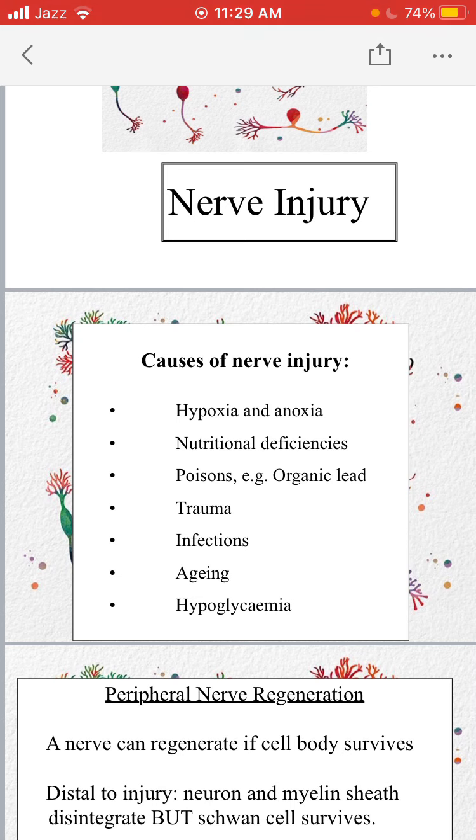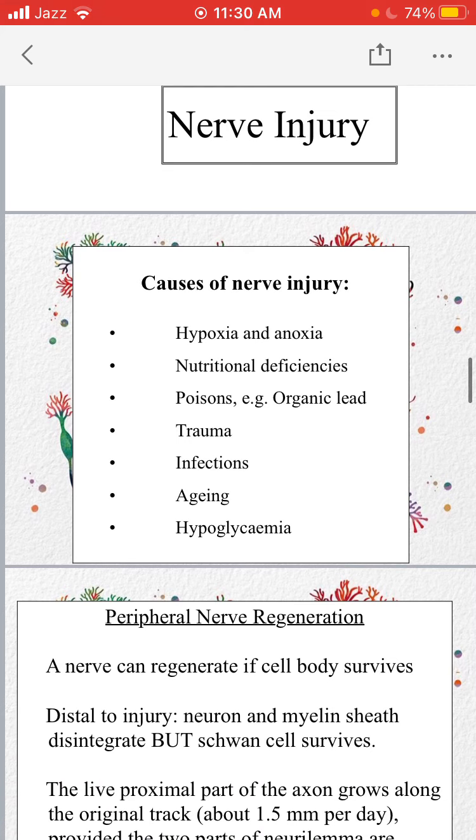Then with aging, many nerve injuries can occur with increase in the age. Last one is the hypoglycemia. Hypoglycemia means fall in the blood glucose levels, right? When there is decrease in the glucose levels of the blood, nerve injury can occur. So hypoglycemia can lead to nerve injury, and our brain cells basically need glucose for their survival.